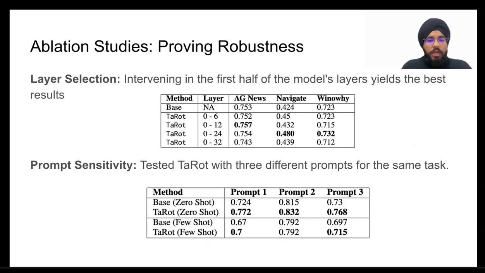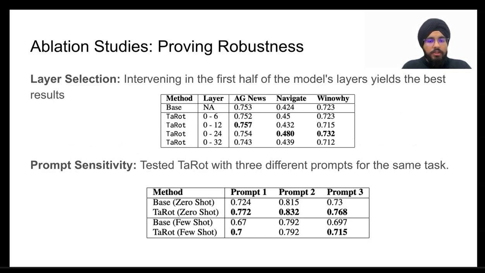We also perform two key ablation studies to really stress test our method. First, we confirmed the hypothesis about layer selection. We experimented with applying the rotations to different sets of layers and found that intervening in the first half of the model consistently yielded the best performance with the fewest parameters.